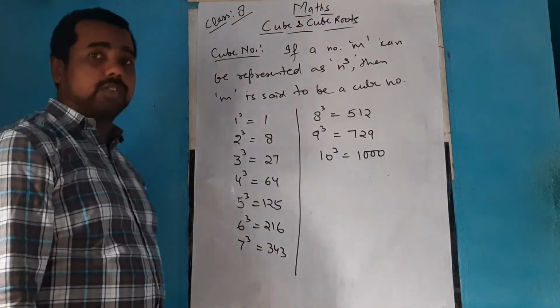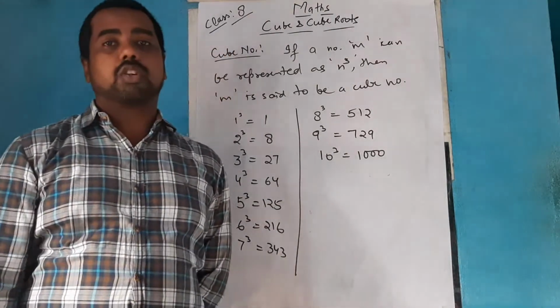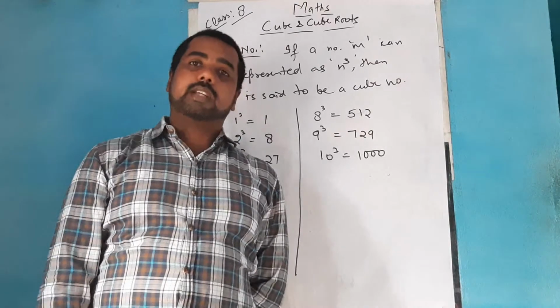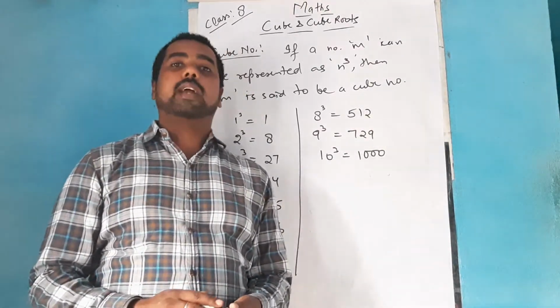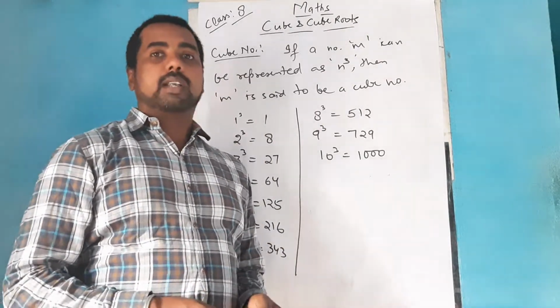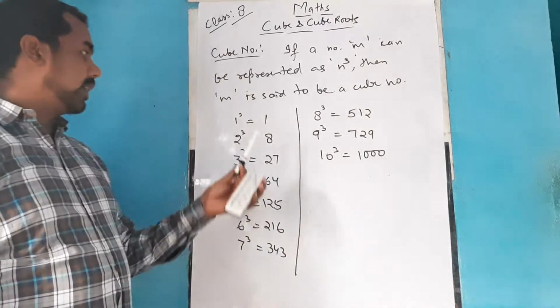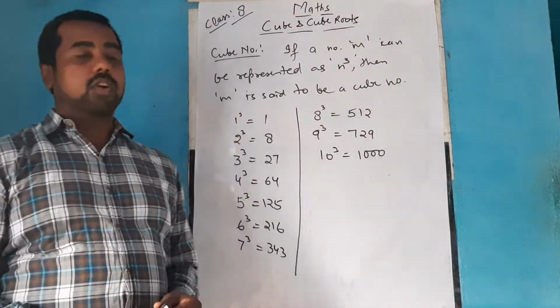Why am I writing this? Just to derive the properties of a cube number, as you have already seen for a square number, that a square number does not end with the digit 2, 3, 7 or 8. But let us check whether in this case there is any particular digit by which a cube number cannot end.